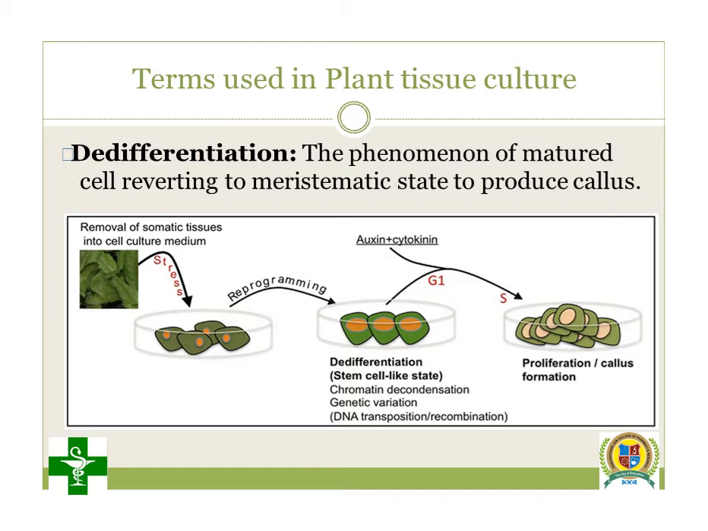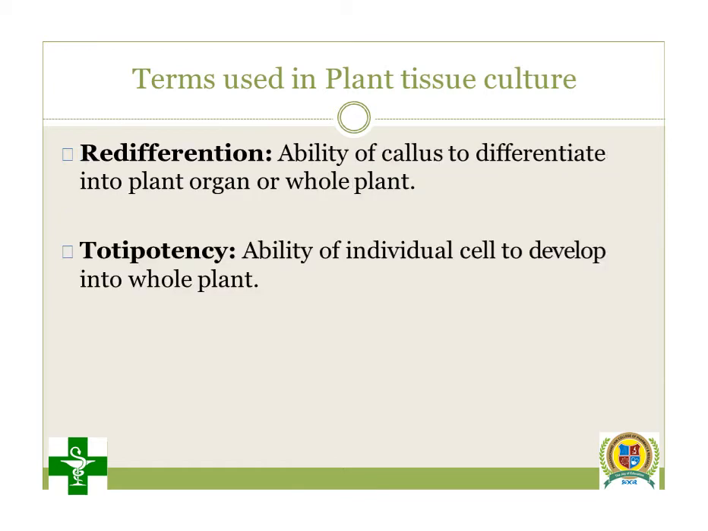This cell has its own particular function, meaning it is a differentiated cell. Using auxin and cytokinin, this differentiated cell gets converted into a proliferating or callus-forming cell, which is de-differentiation. Now these cells are simple cells. Callus-forming or callus-formed cells are simple cells. They don't have a specific function, meaning there is de-differentiation, which we are going to study in the next slide.